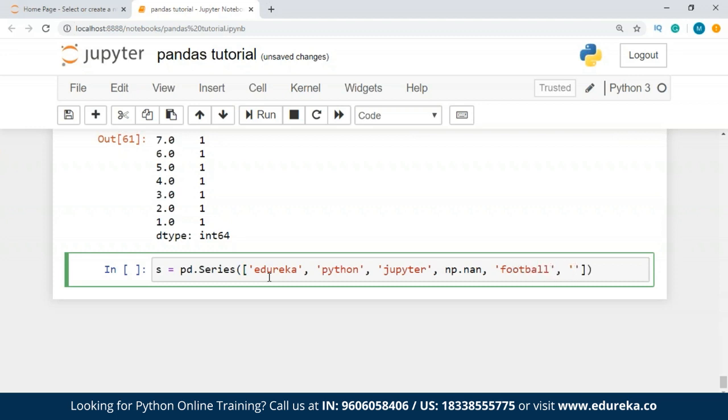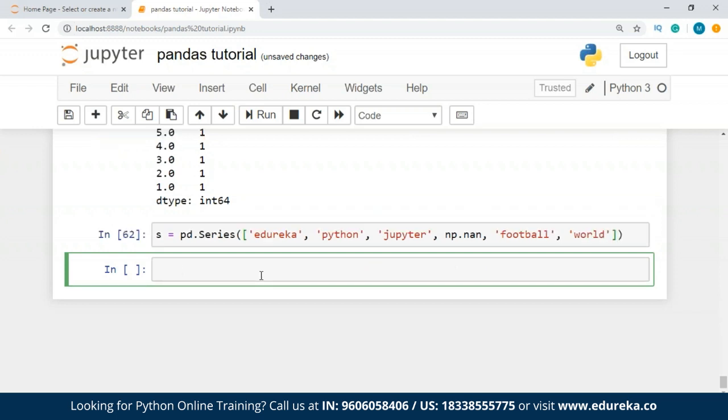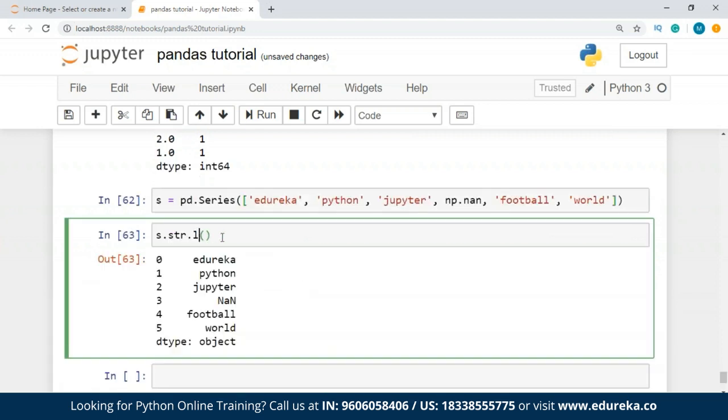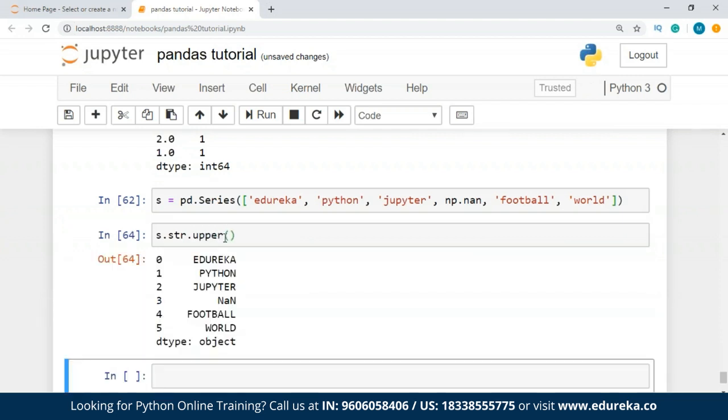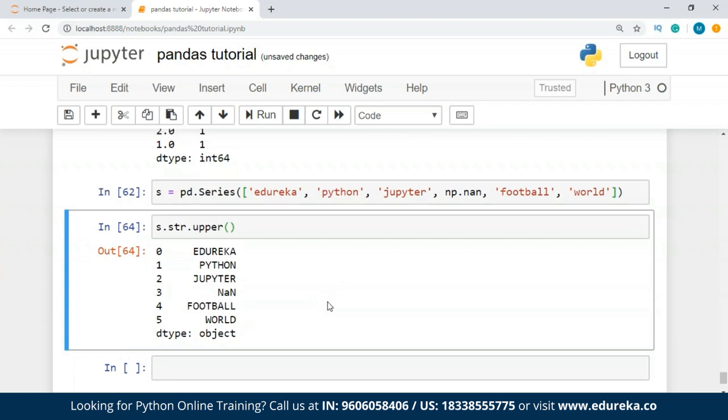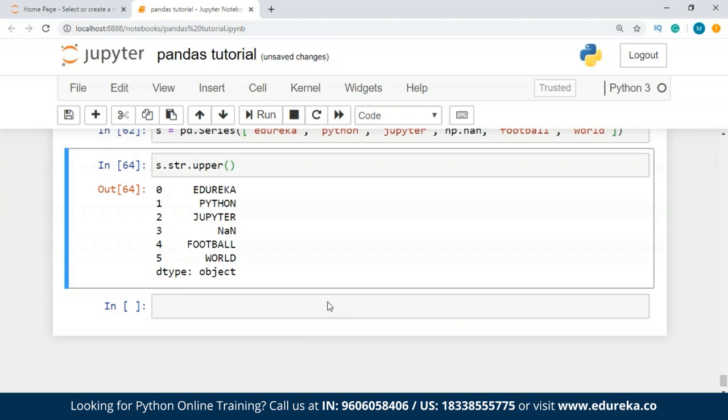And looking at the current scenario, let's write world. So we have a series over here, guys. Now what we'll do, we'll use the string methods. So I'm going to make it all lower, which is already lower, so I'll make it upper, guys, upper letter words. So everything we have changed using the string methods inside our Pandas series. These are all the operations that you can perform on Pandas, guys.